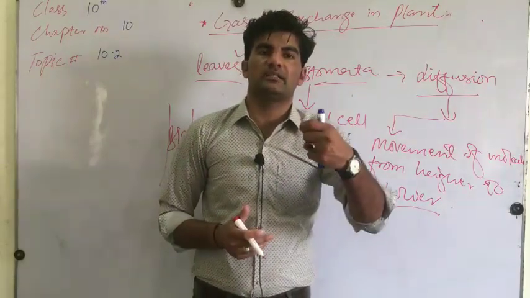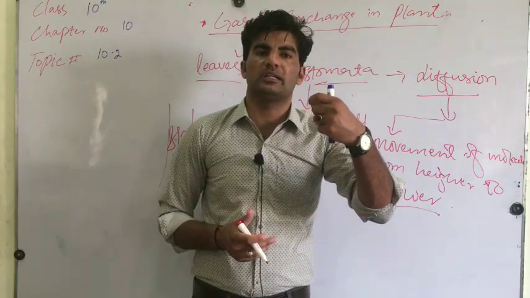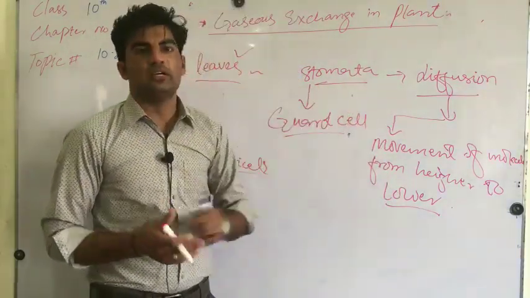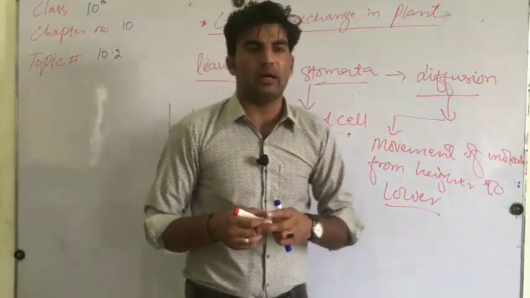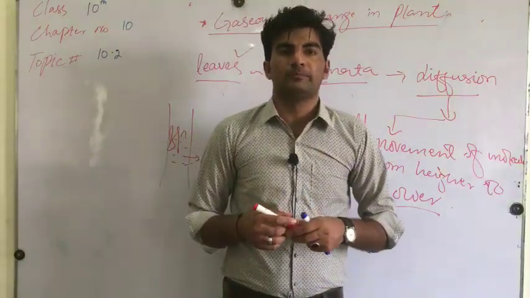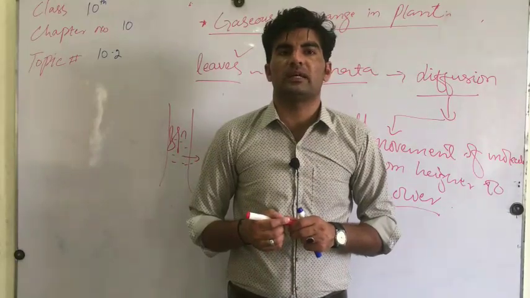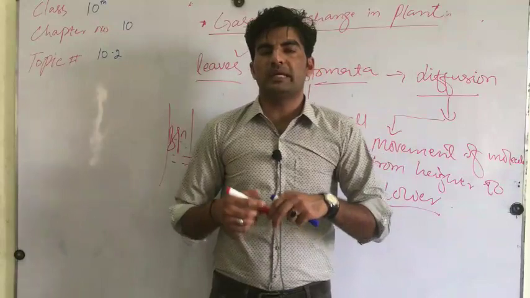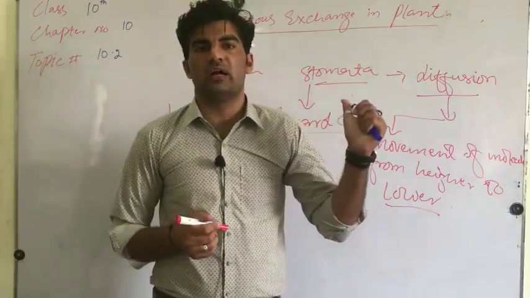Gas exchange during respiration in plants occurs through a small pore known as stomata. The stomata is made up of two special cells, which make the structure of the stomata, known as guard cells.